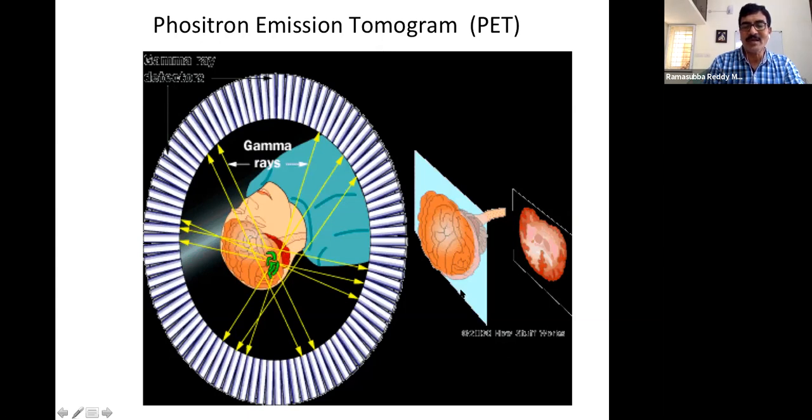The advantage of this one is the radioisotope we place inside the brain or any organ is functional, so it will go and attract to a particular